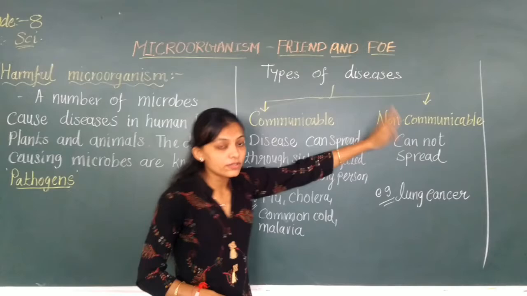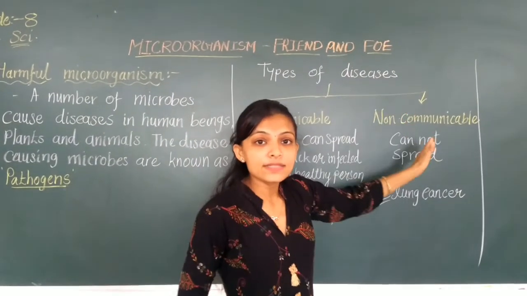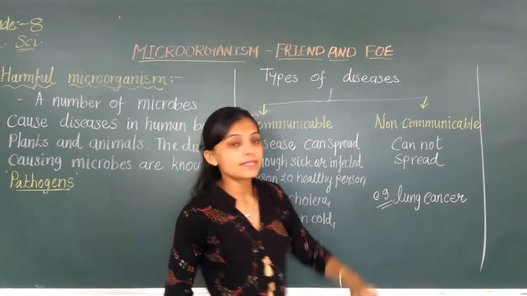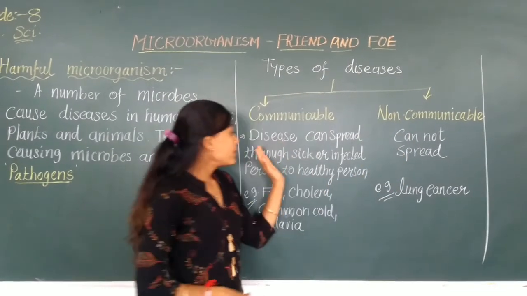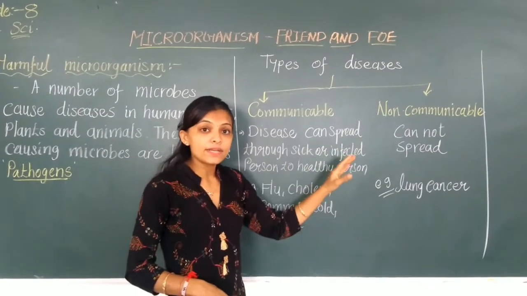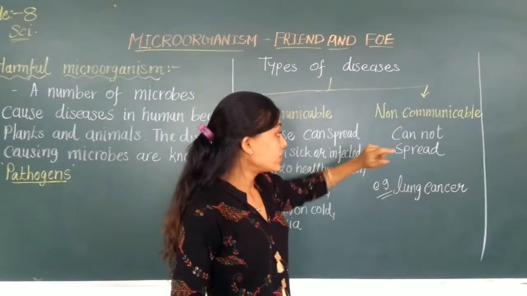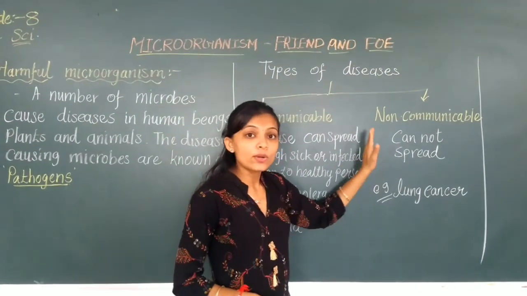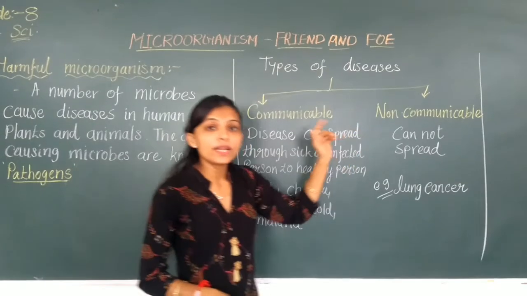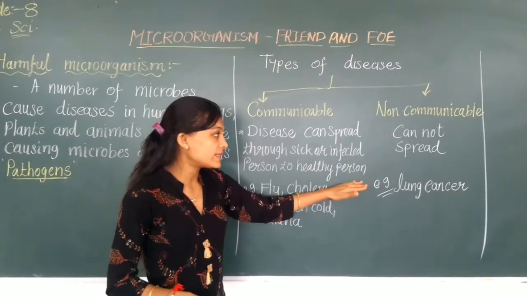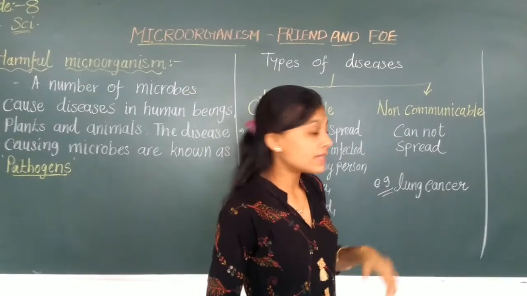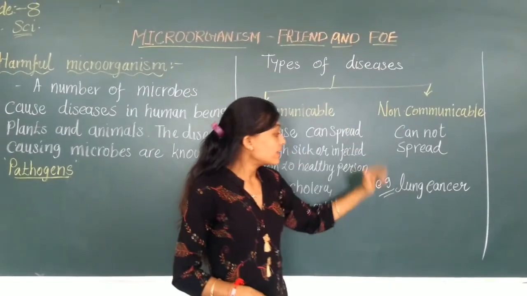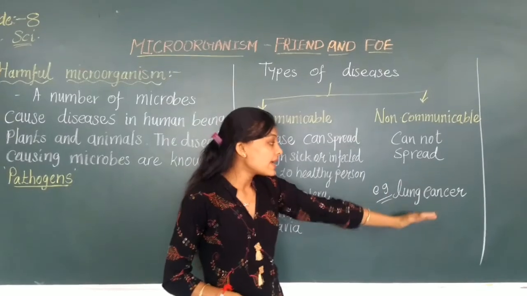Now move towards non-communicable disease. Which diseases are known as non-communicable diseases? The diseases which cannot spread from a sick or infected person to a healthy person. One more time, the disease cannot spread through a sick or infected person to a healthy person. These diseases are known as non-communicable diseases. An example of non-communicable disease is lung cancer.